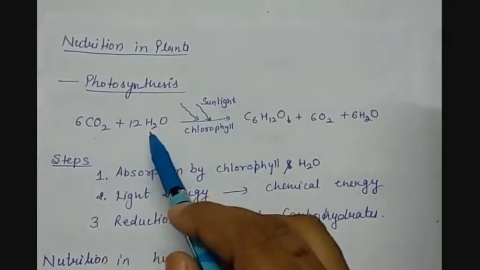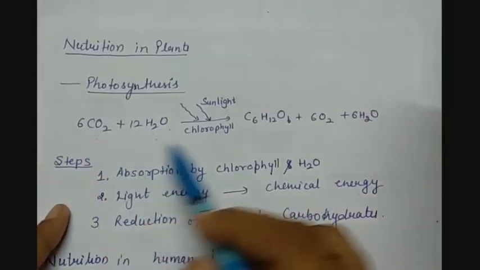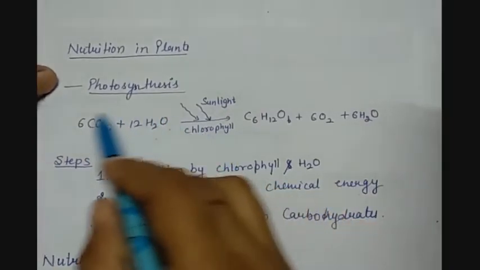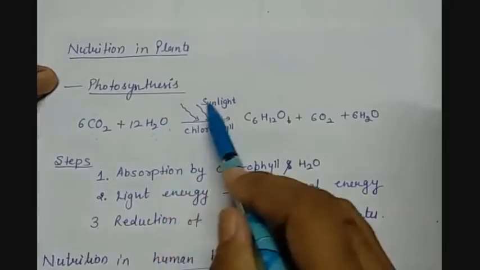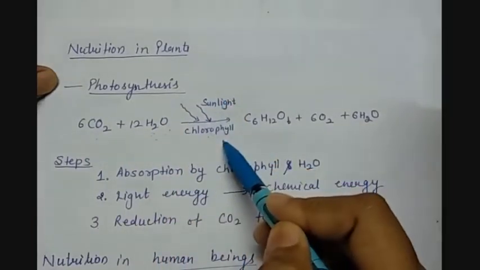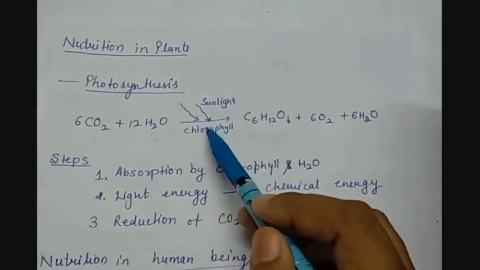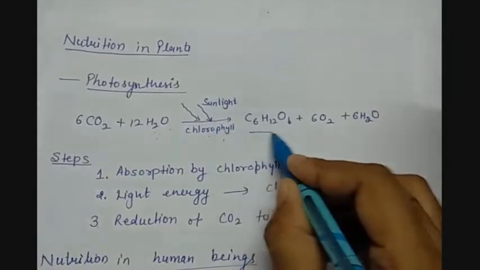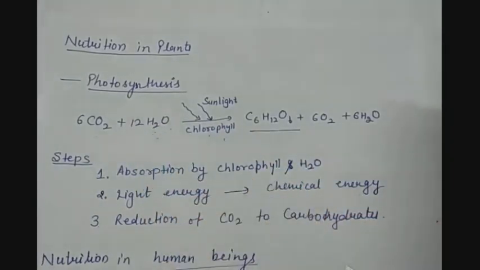First, what happens? H2O breaks down, and then this chemical energy reacts with the sunlight trapped in the chlorophyll, and sunlight converts into chemical energy in the form of carbohydrates. So here, what is happening? There are three main steps of photosynthesis.